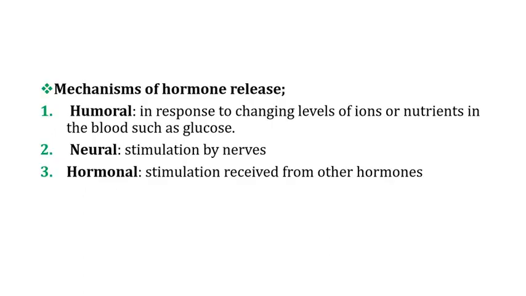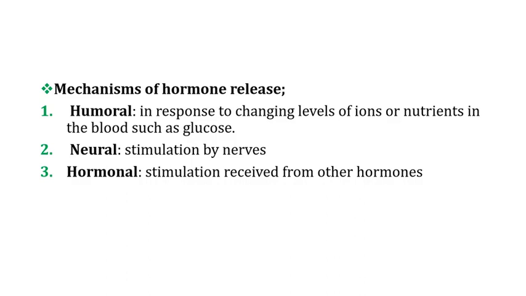Okay, after having finished classifying hormones based on their different criteria, it's now time to look at the mechanisms of hormone release. Hormone release is under three mechanisms: the humoral mechanism, the neural mechanism, and the hormonal mechanism. In the humoral mechanism, hormones are produced in response to changes in ion concentration within the blood. For example, the blood glucose and the insulin.